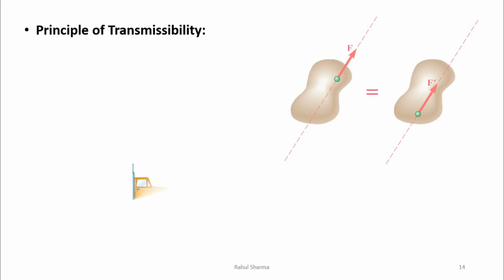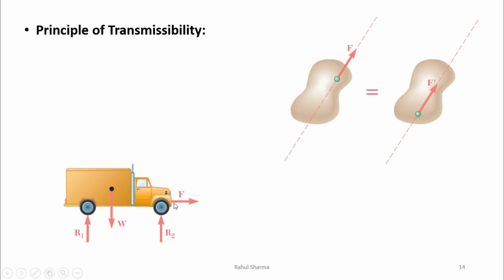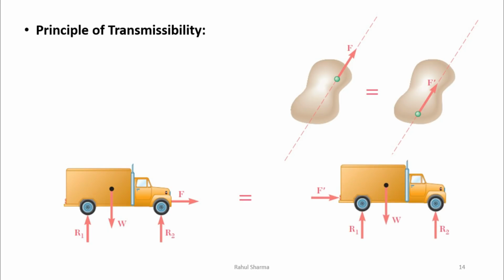We will see one more example for this. Let's say this bus is there and we are applying force F1 at the front bumper. No doubt a number of forces are acting on the bus, but when we apply force F at the front bumper, this will have a net resultant motion in one direction. Now in place of applying the same force F at the front bumper, we apply it at the rear bumper. The line of action of force F is horizontal, so on the same line we are applying it at the rear bumper, then we can say there is no net change in its equilibrium condition.